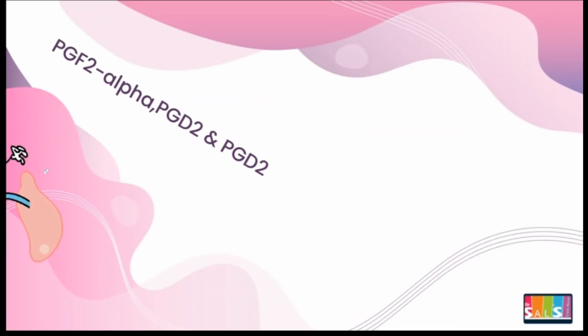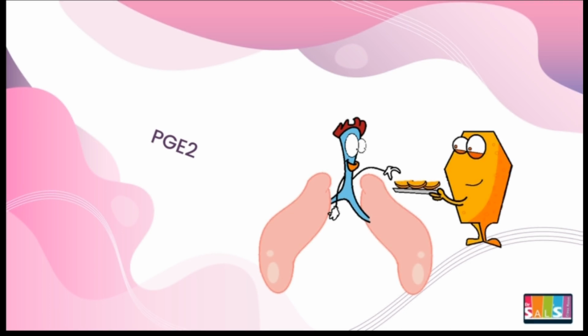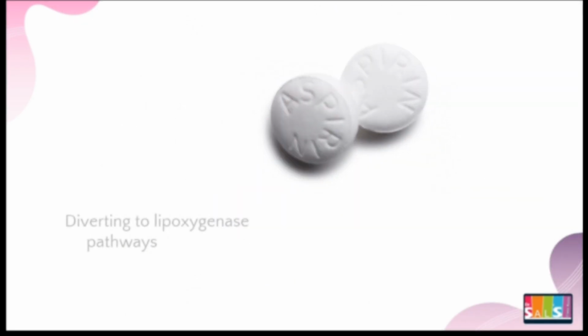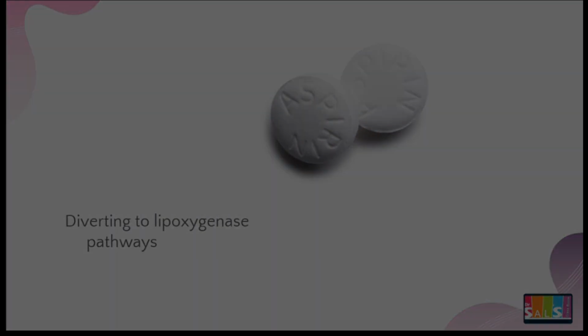PGF2 alpha, PGD2, and thromboxane A2 are potent bronchoconstrictors, while PGE2 is a powerful bronchodilator. However, PGI2 produces mild dilatation. In a few individuals, aspirin-like drugs consistently induce asthma, possibly by diverting arachidonic acid to the lipoxygenase pathway. This happens because the cyclooxygenase pathway is blocked by aspirin-like drugs.